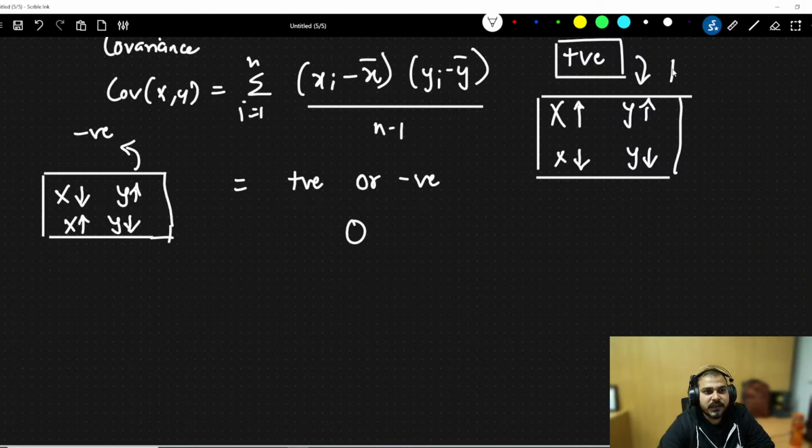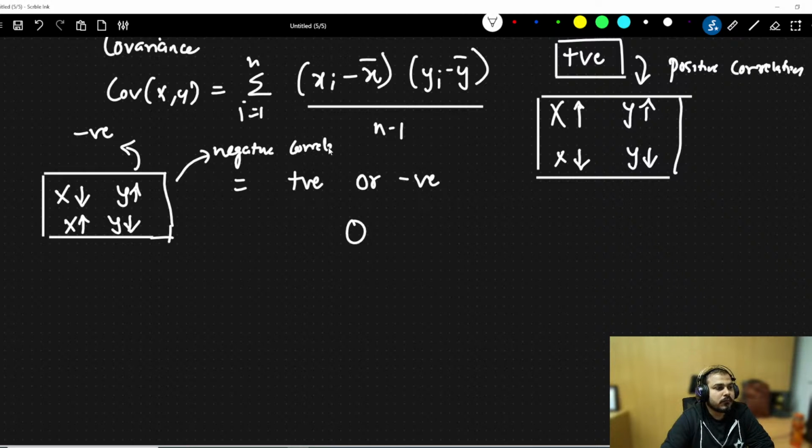So this is nothing but positive correlation, I'll say, and this will basically be negative correlation. Right. If it is 0, that basically means when x is increasing, y is not increasing, or probably there is no relationship between x and y. Okay. There is no relationship between x and y.